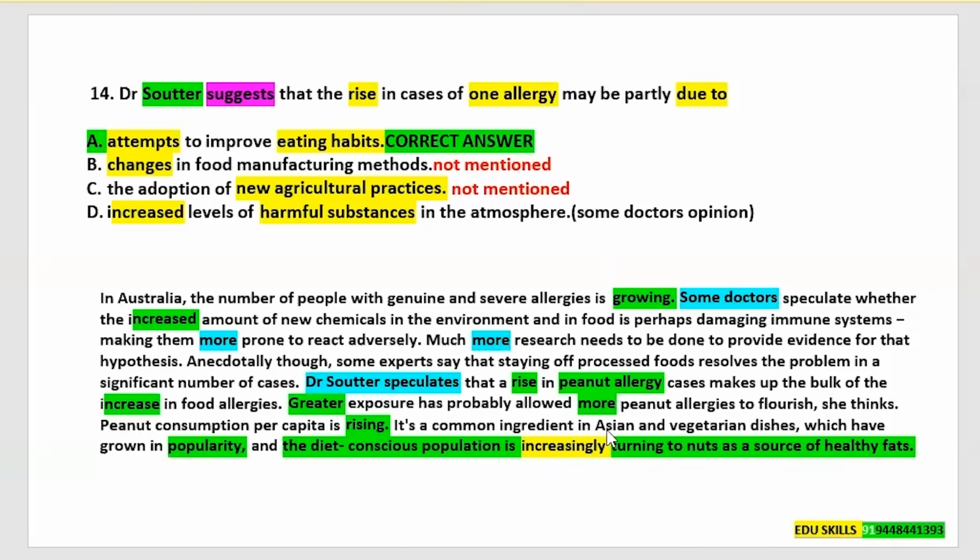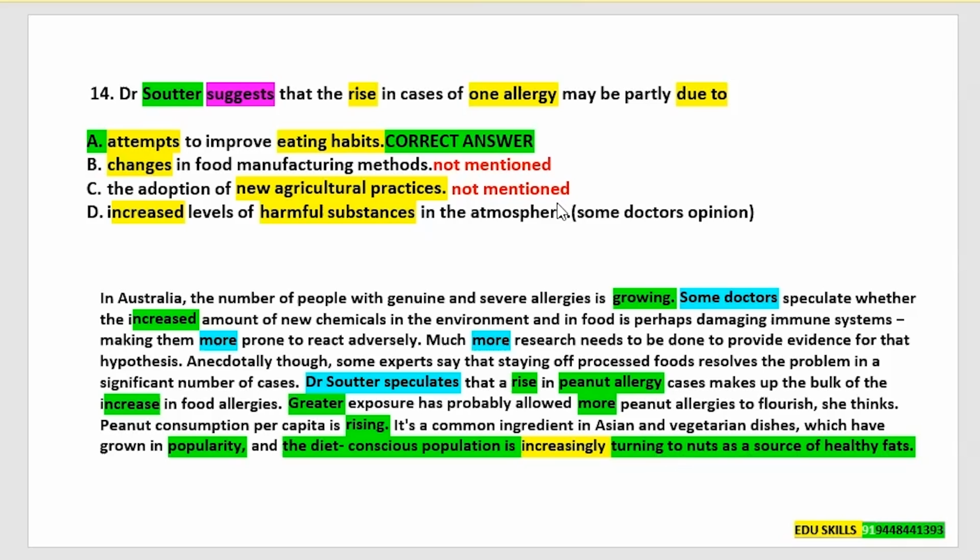It's a common ingredient in Asian and vegetarian dishes. So per person, the peanut consumption is increasing, and it's a common ingredient in Asian and vegetarian dishes, which have grown in popularity, and the diet-conscious population is increasingly turning to nuts as a source of healthy fats.